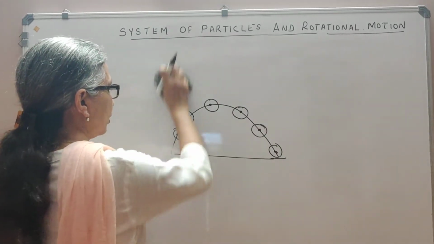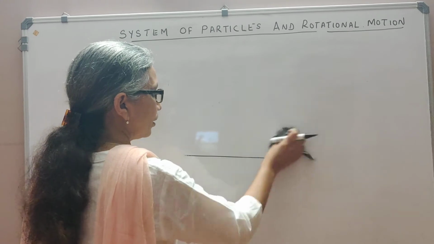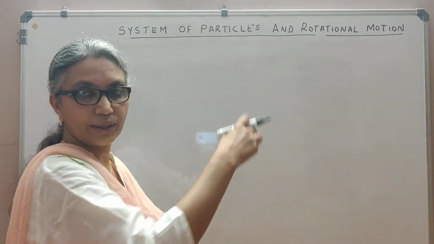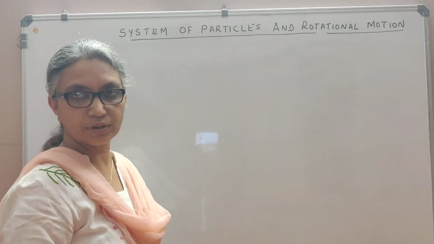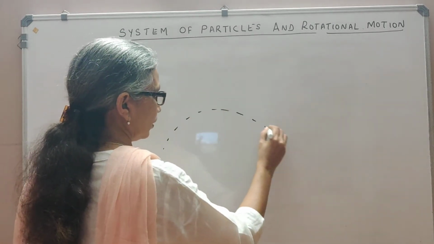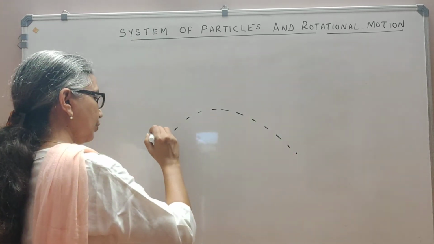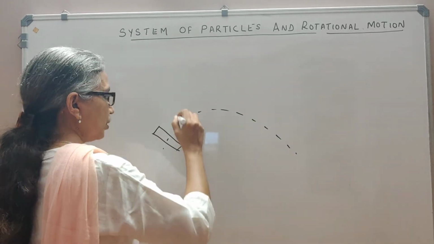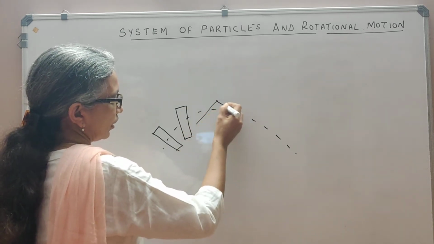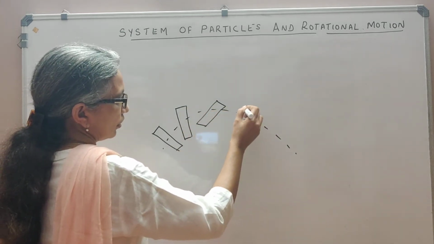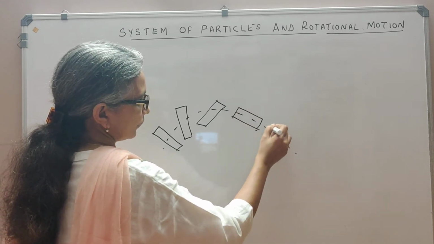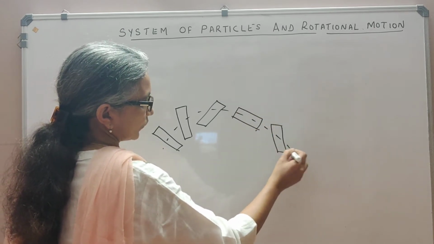If you now take, instead of a football, let's say a scale, and you throw it so that it swirls while it falls under gravity. It's a parabolic path. First my scale was in this position, then it turned again, and then it came to this point, and so on.